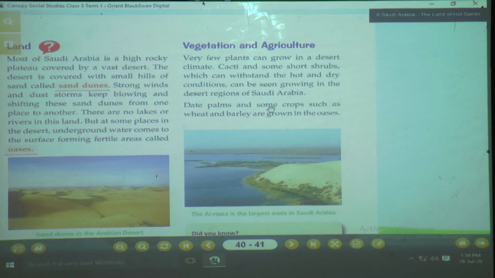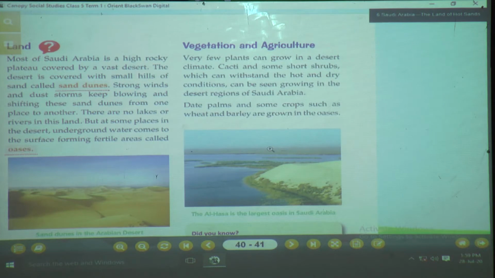And the date palms, which means khajur, I told you all, we eat that khajur. Those trees are mostly found near the oasis. They are not grown in the sandy areas, they are always found where there are oases. Near the oasis you will find the trees of date palms. And in some regions wheat and barley are also grown near the oasis.